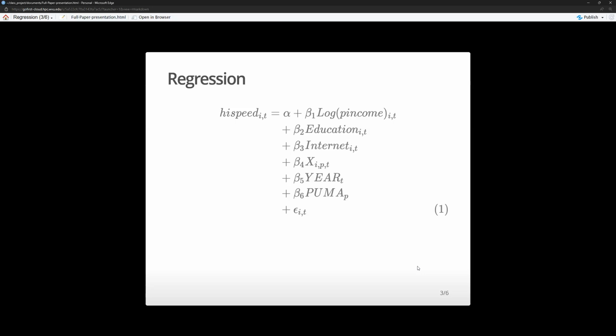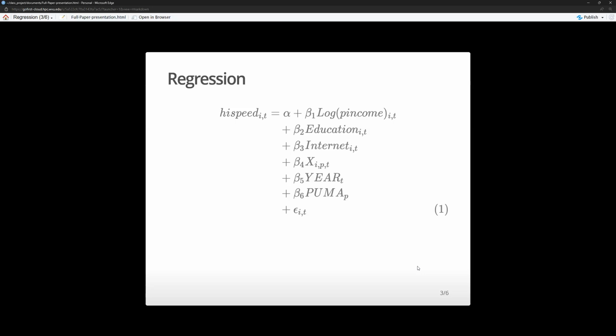Next, I have X, which looks at the individual at the PUMA level over time. This includes variables such as male, the number of people in the household, white, marital status. Marital status is a binary variable for: are you separated? Are you married? Have you ever been married? Are you widowed?